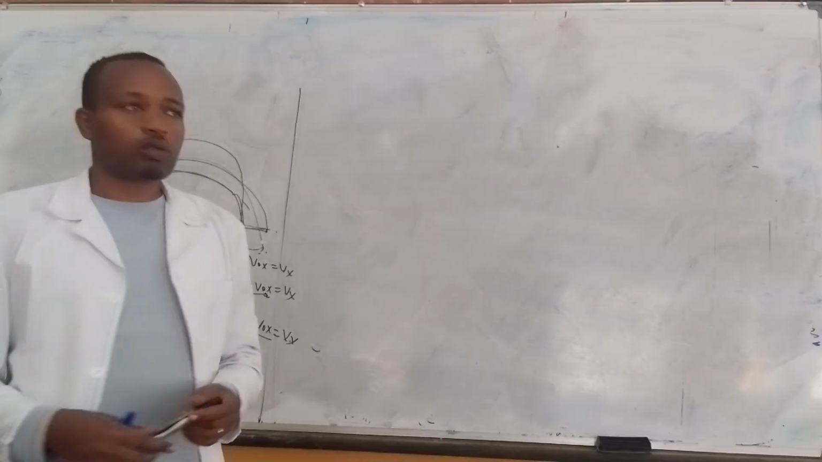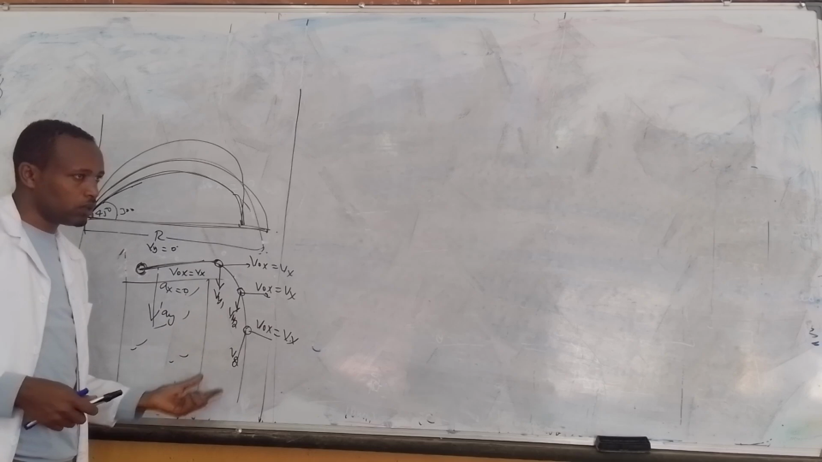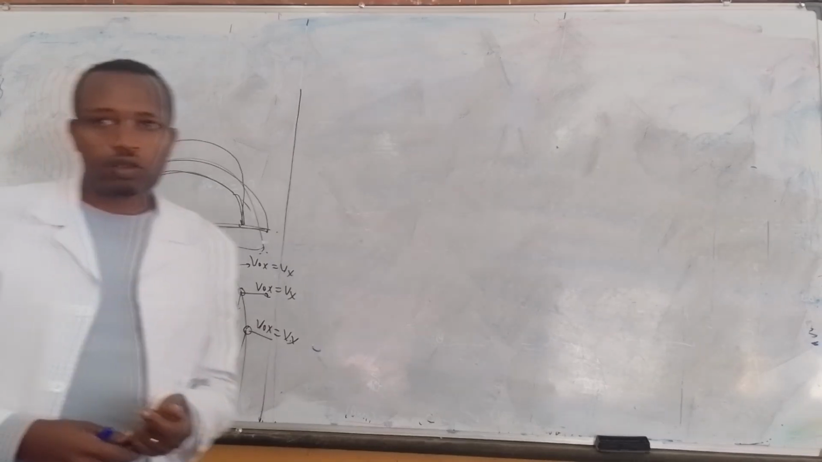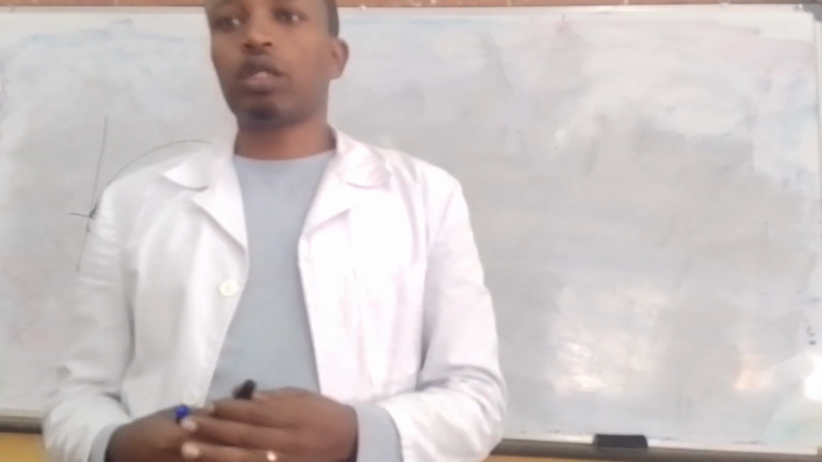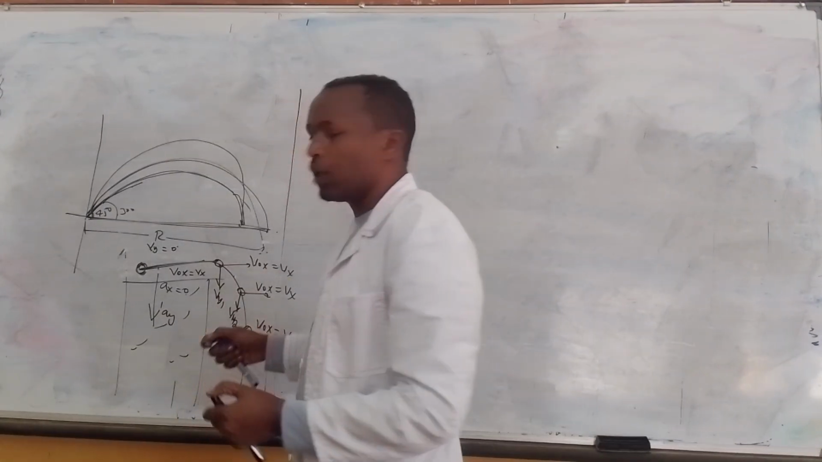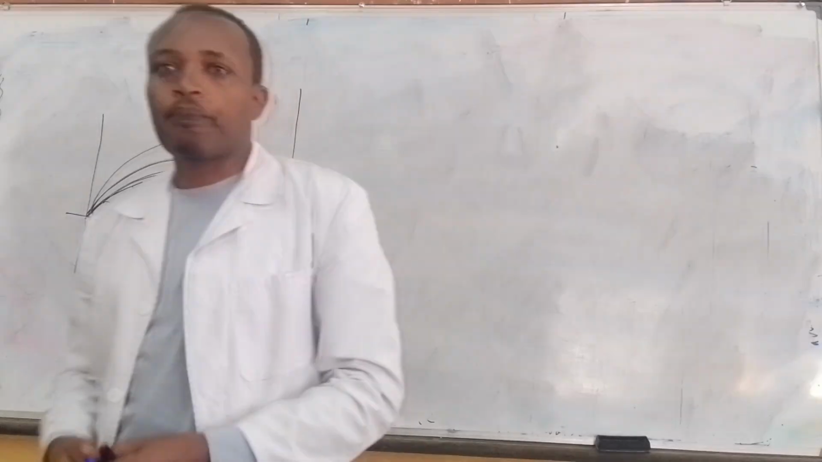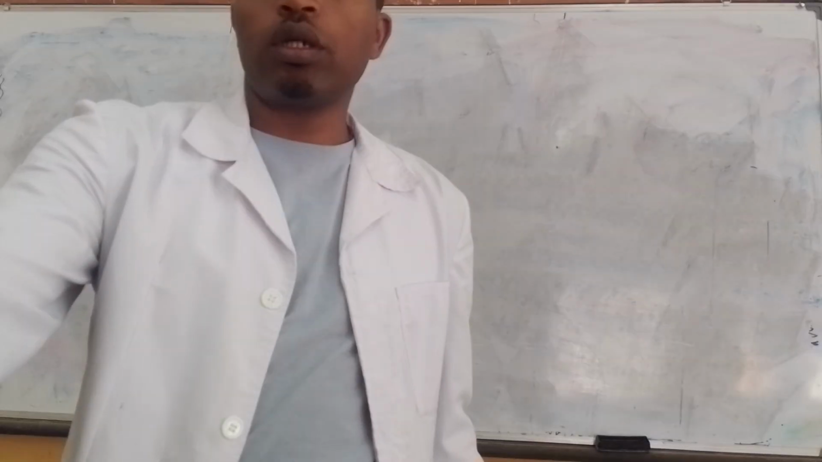Vertical component of acceleration is zero? Vertical component of acceleration is not zero. Then horizontal component velocity uniformly increases? No, the horizontal component of velocity is constant. So the correct answer is A. A is the correct answer for this question.